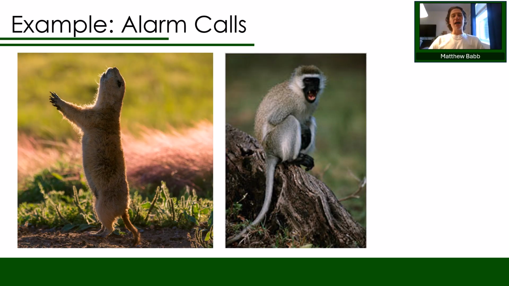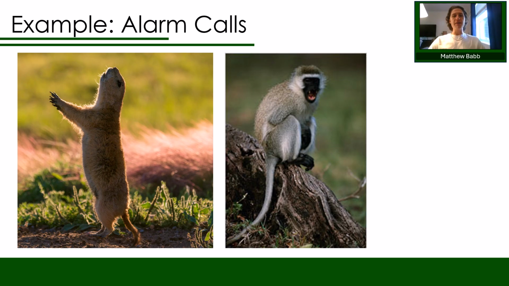Let's look at the classic example of group-selected cooperation by looking at alarm calls. This is basically when an individual of the group will alert the rest of the group to a predator. The individual doing the alarm calling obviously pays a cost because they're the most obvious target for the predators, right? They're making a lot of noise.